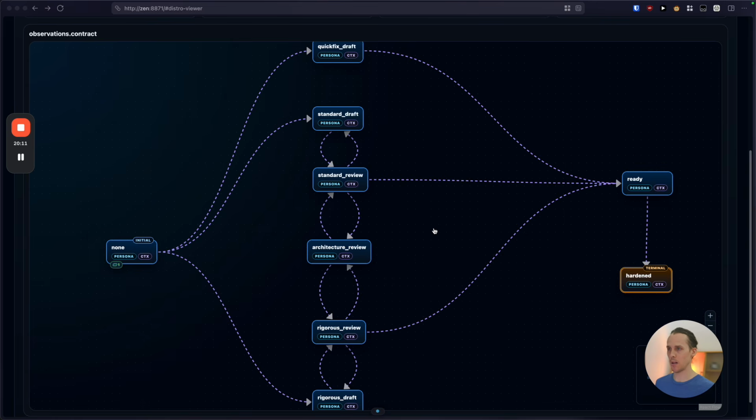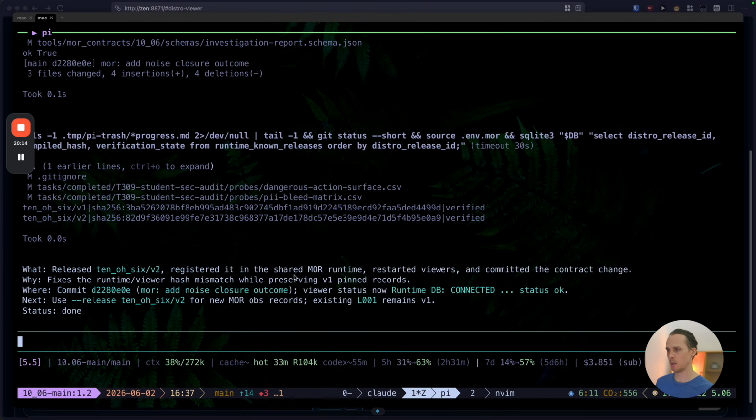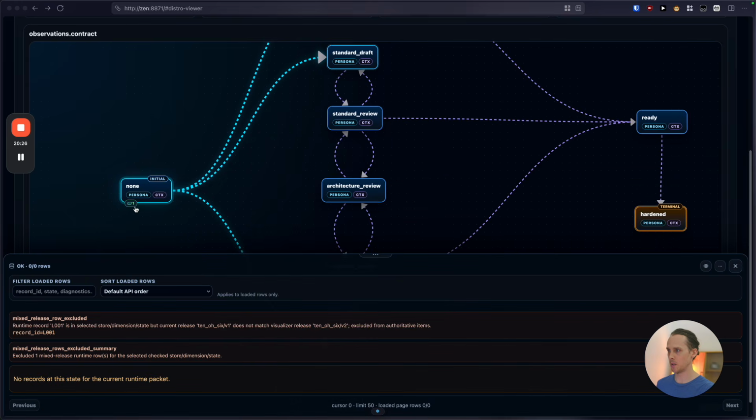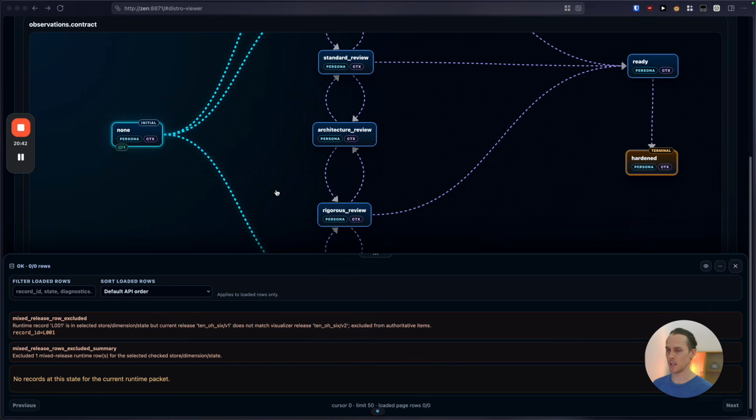I haven't shown you how the agents actually interact with it, but they use a CLI, and the idea is they have a single CLI, for example, to pull down the persona, the context, and a record at that point. For example, there's a record there when I'm connected to it, and it'll be able to pull down all the information: the persona, the context, and what walks it can take, what walks it can't currently take, but what actions it can do to unlock those walks. So that's hopefully exactly the right context for a stateless agent to become stateful, do its job, and that job only.